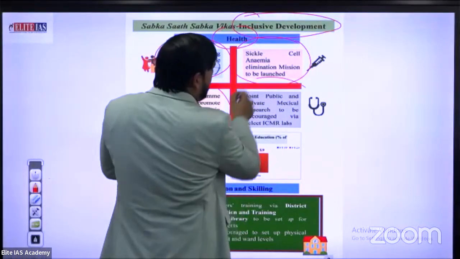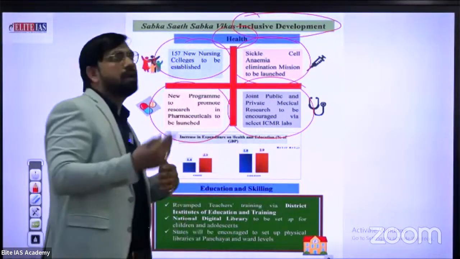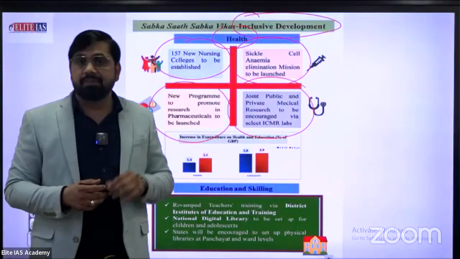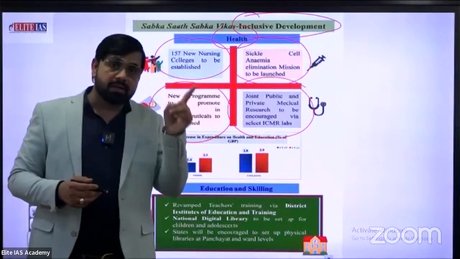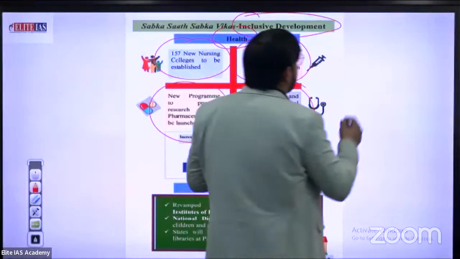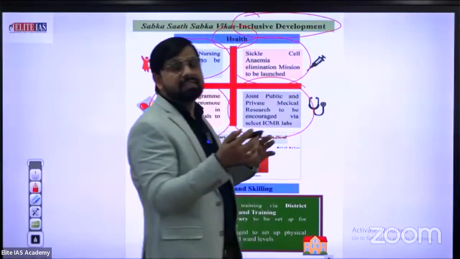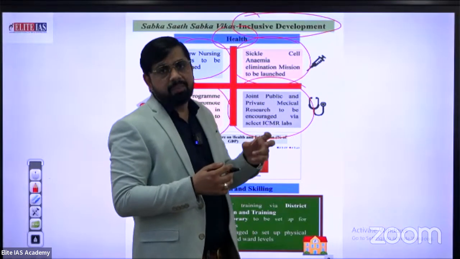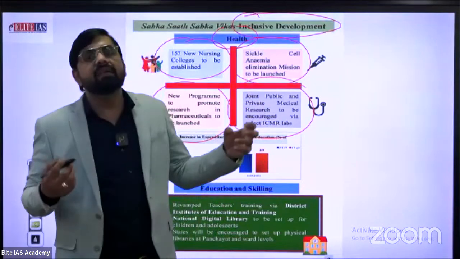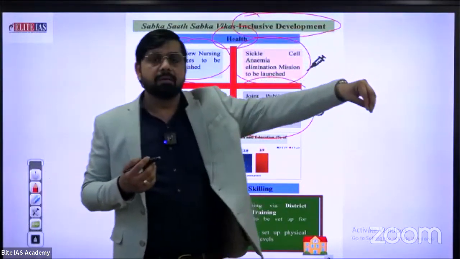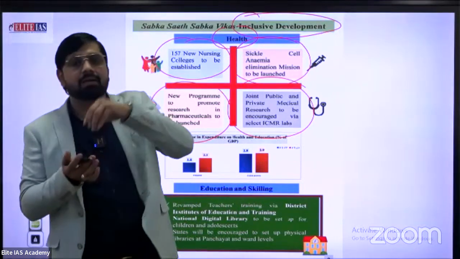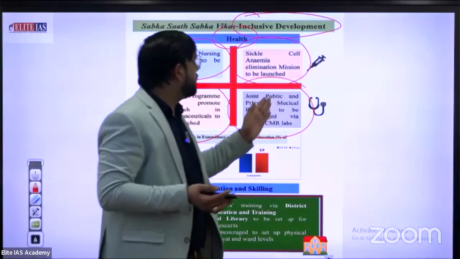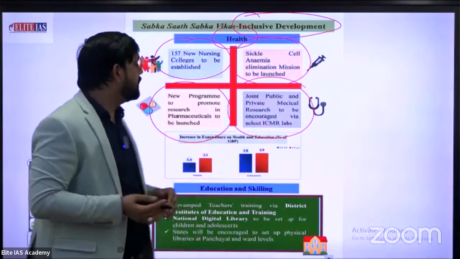Joint public and private medical research to be increased via select ICMR labs. Also related to ICMR, there is the example of Sanjeevani Yojana, which we discussed in our last current affairs class, where the government uses different fractional services, like helicopter services under the HAMS scheme, to make a strong connectivity between hill area public and Rishikesh AIIMS. So this is also an example of joint public and private medical research to be increased via ICMR labs.